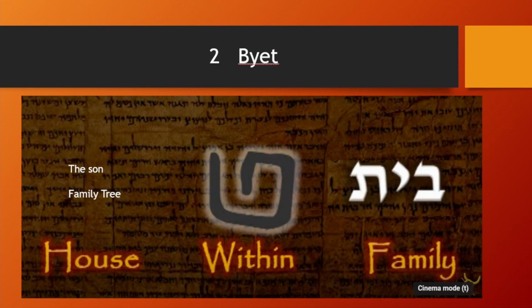So let's go to Bayet. This is the old picture version of Bayet, and it looks like a maze. But it actually means the same house. This being the entrance, and this being the room on the inside. So if it represents a son or a family tree, it can also mean within. It can mean family. It is because the family comes together inside the house.